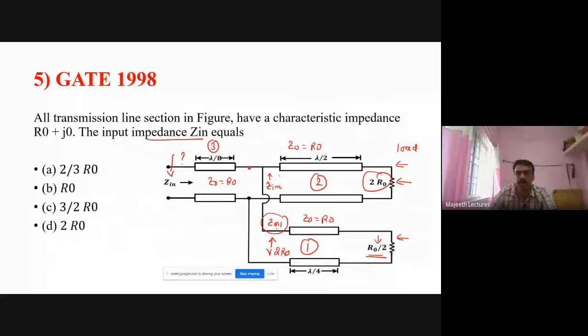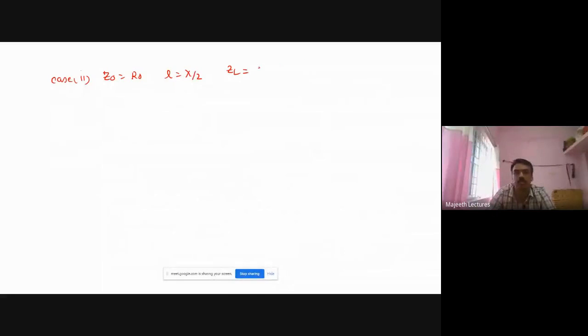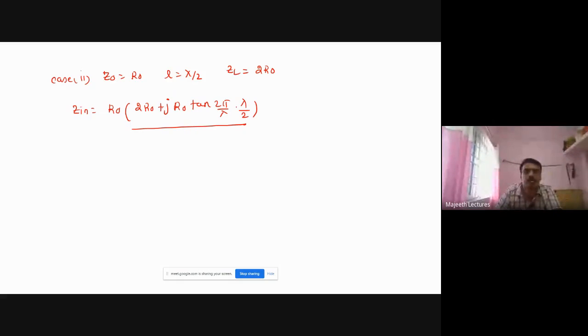L is equal to λ/2, Z0 is R0, ZL is 2R0. So what is the input impedance? Zin is Z0 times ZL plus jZ0 tan βL, divided by Z0 plus jZL tan βL, where β is 2π/λ into λ/2, and ZL is 2R0, tan of 2π/λ into λ/2.